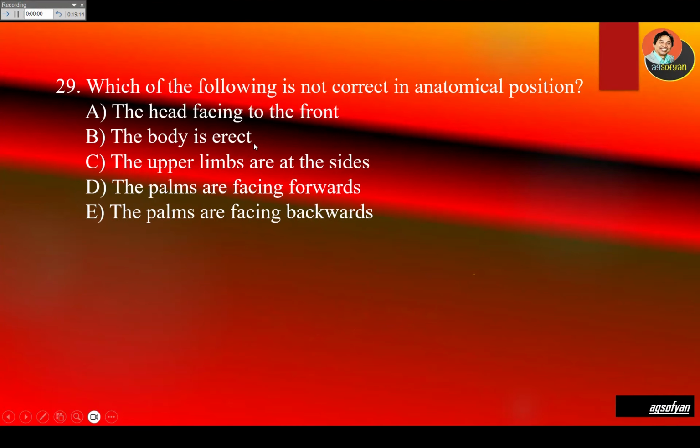The body is erect, which is standing up. The upper limbs are at the side of the body. The palms are facing forward. Yes, it is. The palms are facing backward. This is not. So E is not anatomical position.